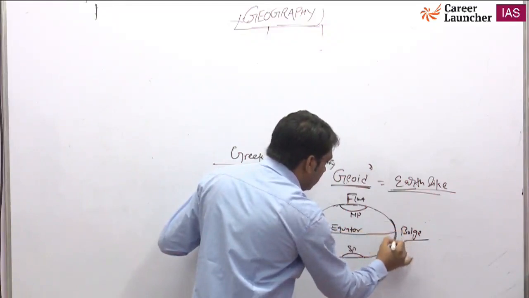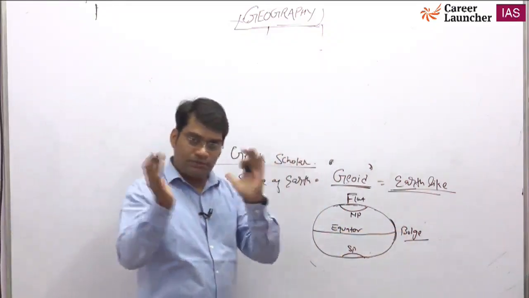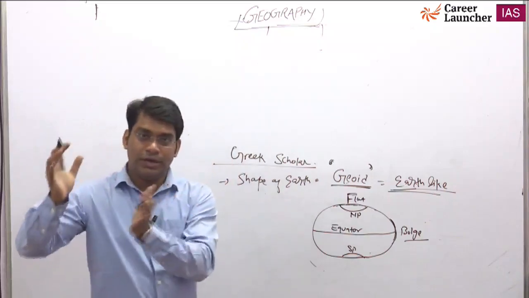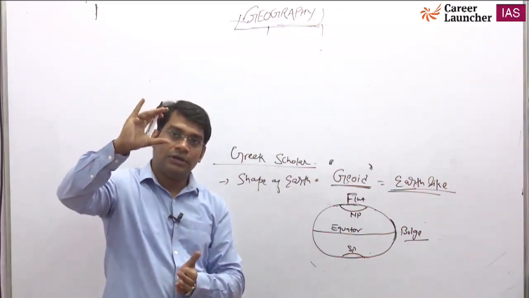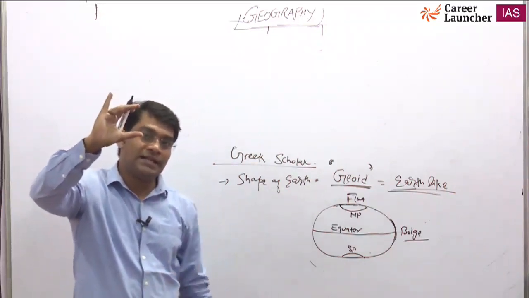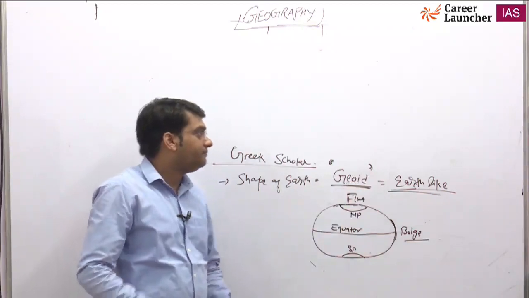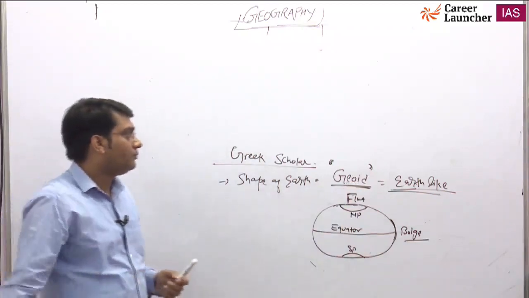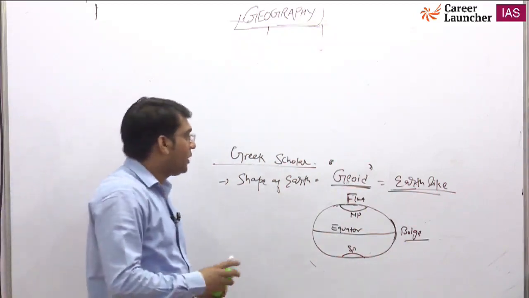The equator part is a bulge. When you take a sponge ball and push it a little bit, you will see the shape, and that is exactly the shape of the earth, called geoid.